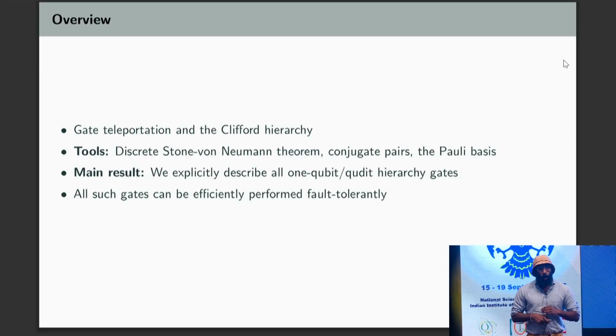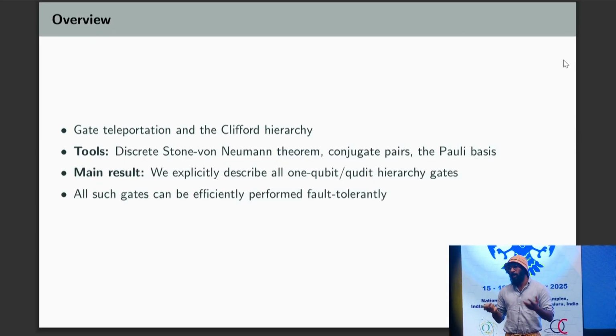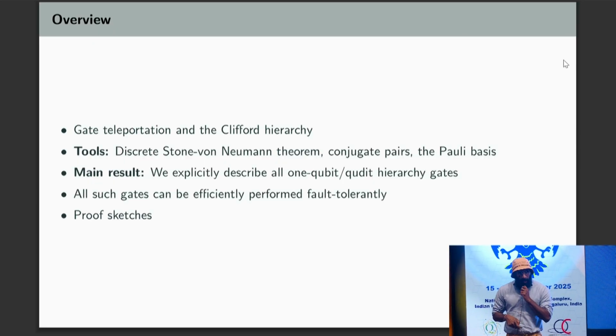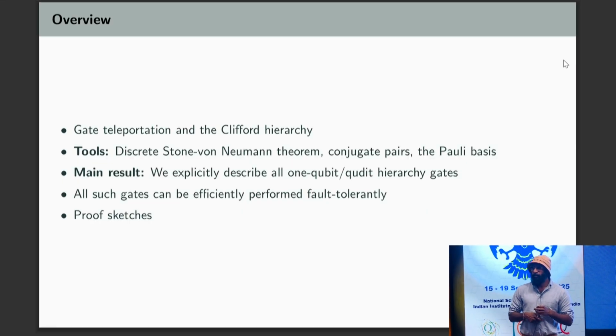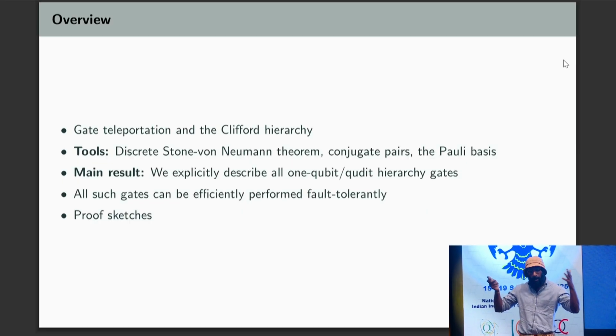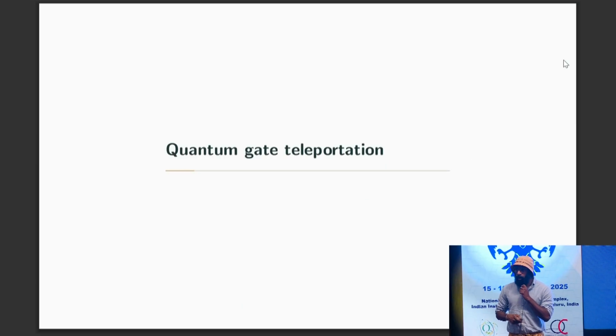And then the proof that all of them can be performed efficiently according to this definition of semi-Clifford. And hopefully this time I'll sketch out the proof a little bit, although it's a bit technical mathematically, so I'll just give a very high level overview. Okay, so quantum gate teleportation.